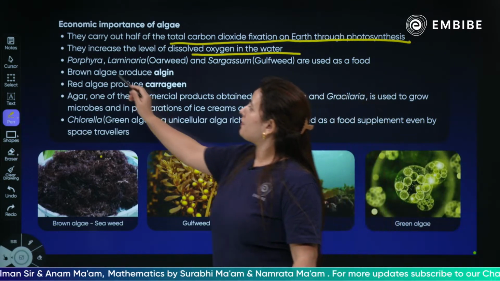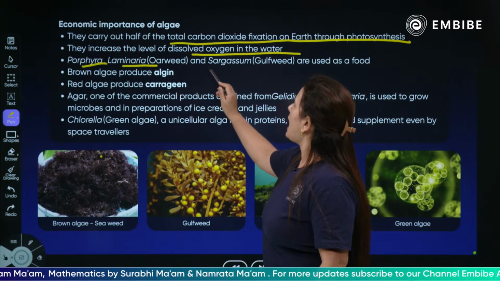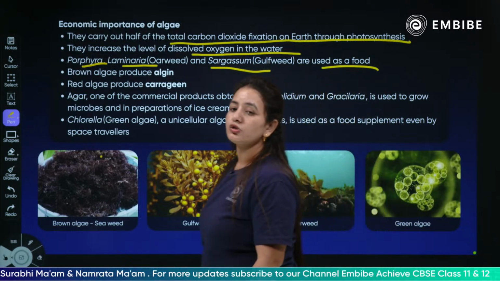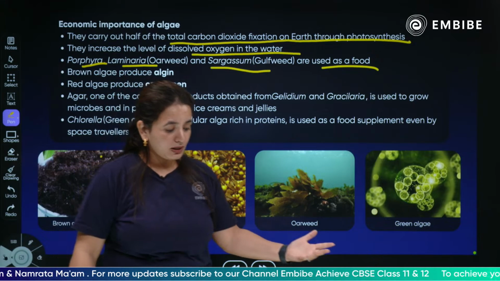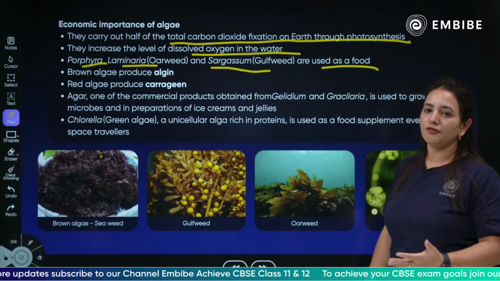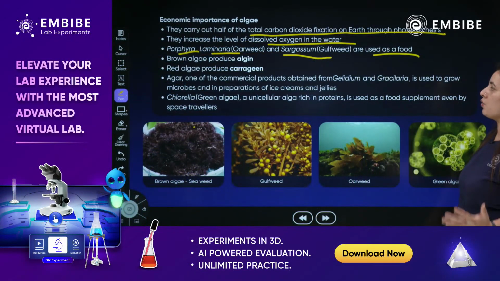Next, Porphyra, Laminaria and Sargassum are used as food. Some algae are also edible, so we can also consume them. Out of them, Sargassum is Gulf weed, and Laminaria is the oarweed.